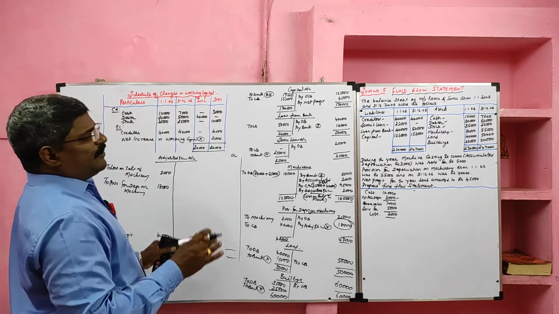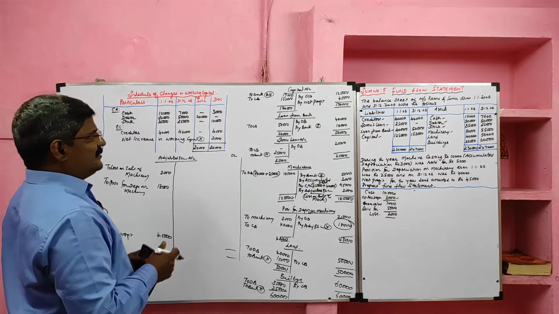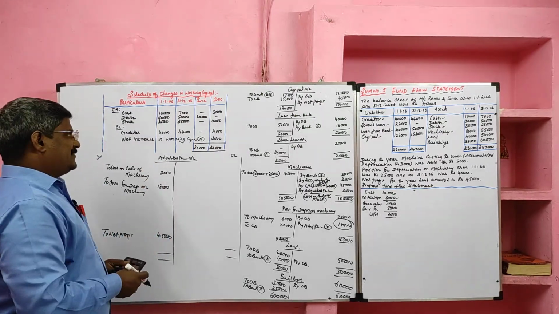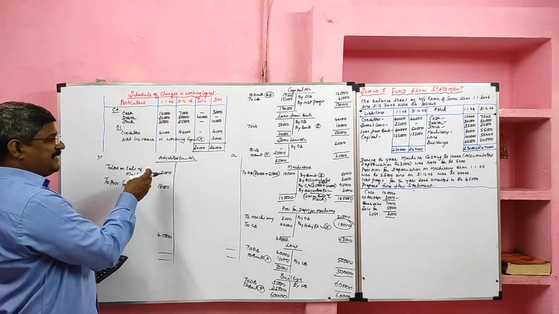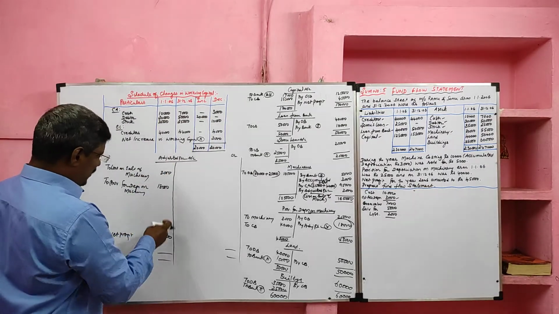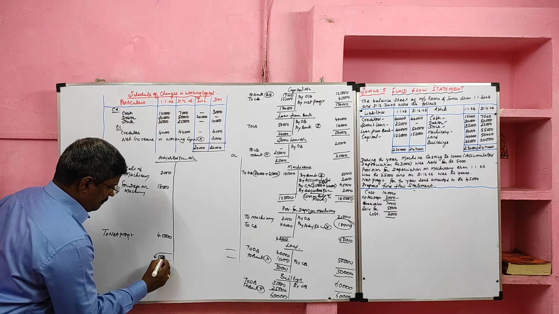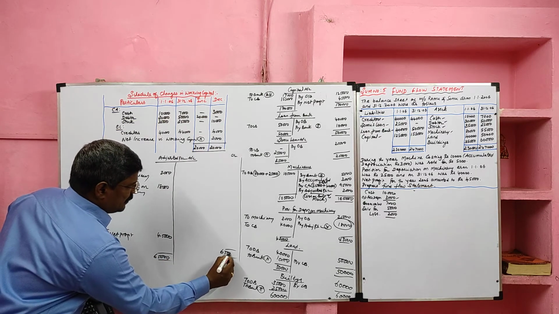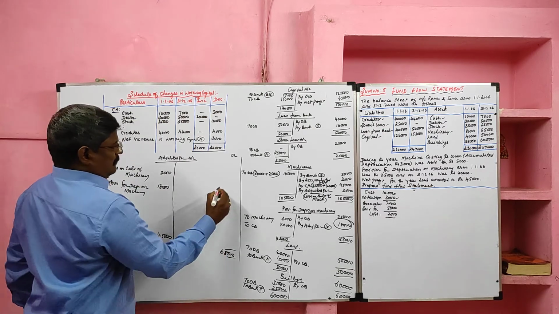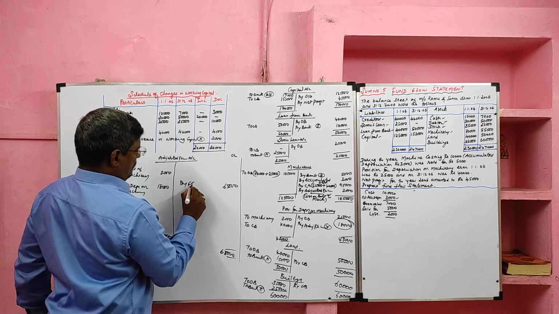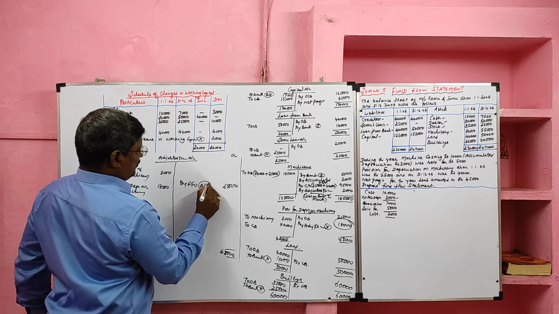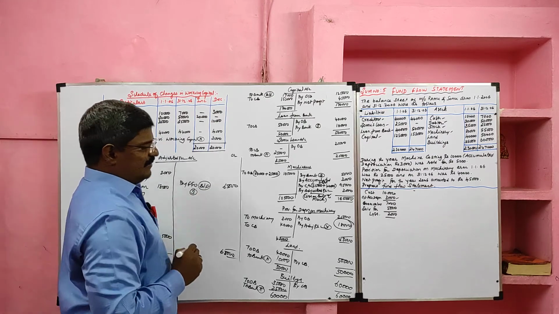So students, we prepared all the ledger accounts. After preparing all the ledger accounts, we can balance the adjusting profit loss account. Here adjusting profit loss account, debit side is heavier than credit side. So 65,000. So our fund from operation is 65,000. It will go to the sources side.